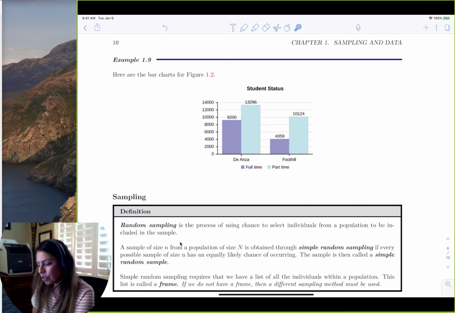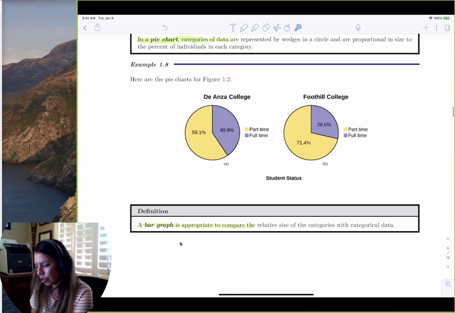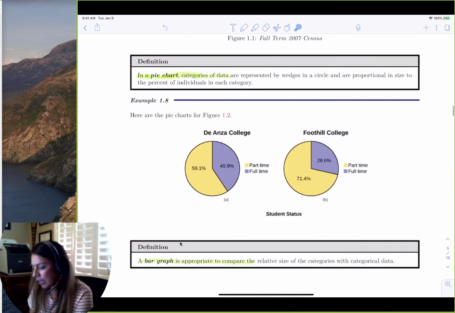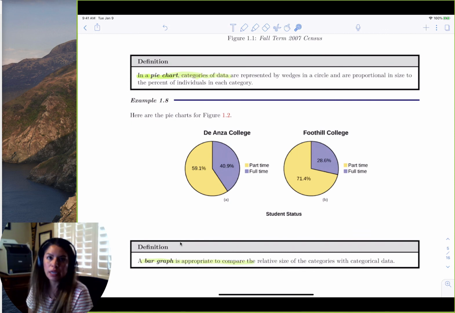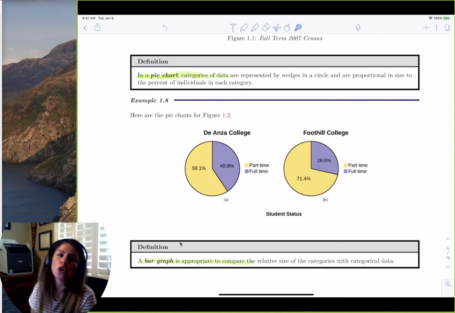But proportionally, if we come back to the pie chart, we see that proportionally Foothill has less full-time and more part-time students than De Anza. Just because De Anza has more students, it doesn't necessarily mean proportionally they have more of that category.